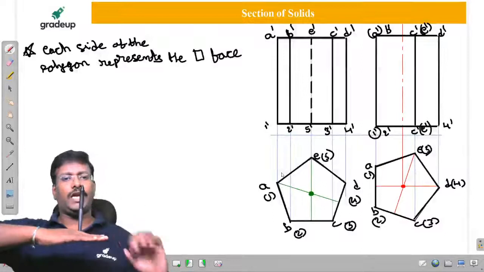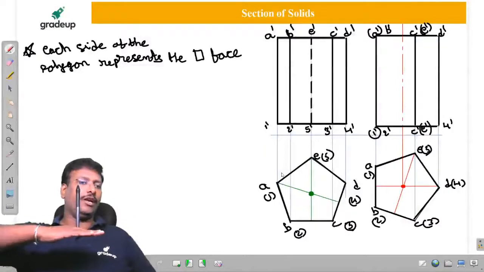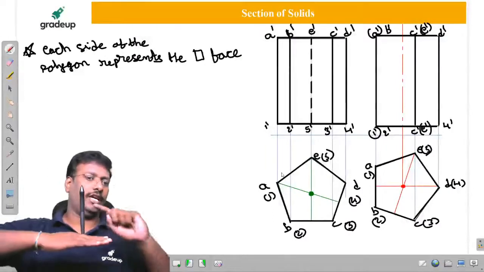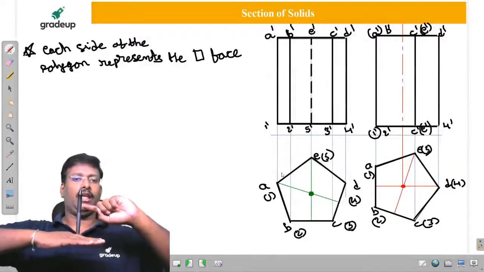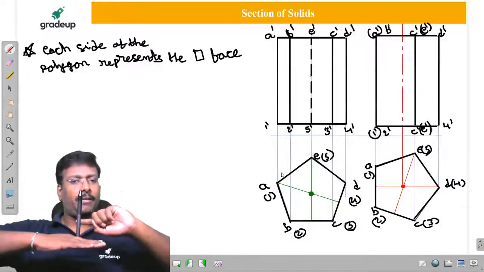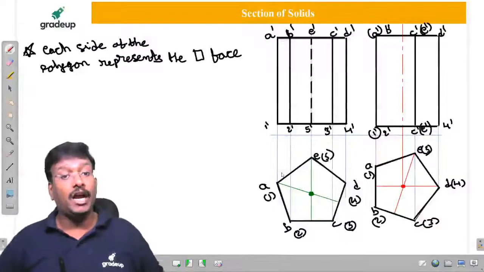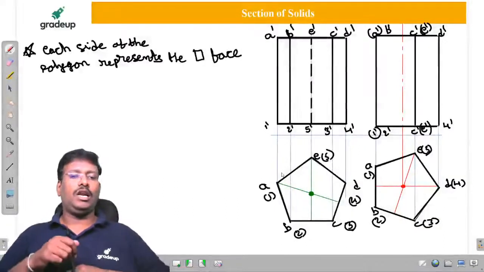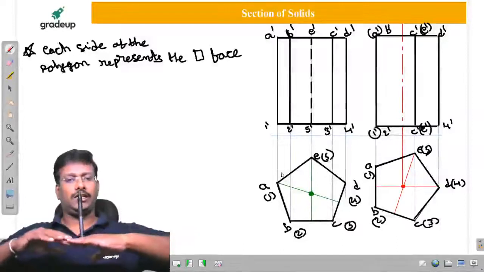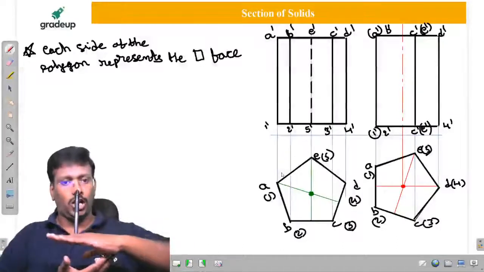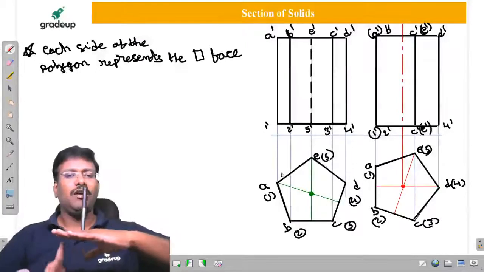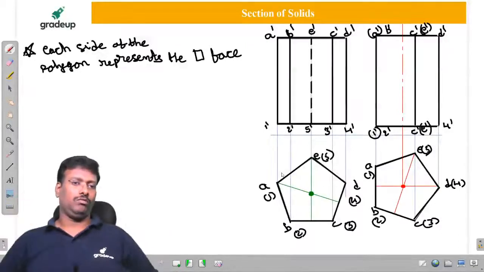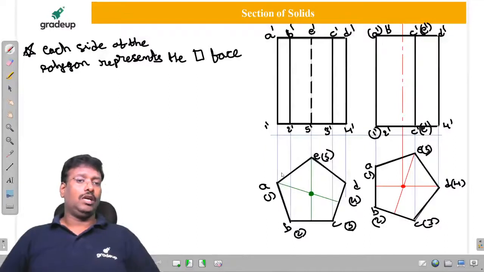Wherever you are going to get it as a line, it is going to be either a rectangle or a triangle. This is the rectangle for prism and cylinder. This is the triangle for pyramid and cone. Now let us consider this is the base. This is going to be a polygon for prism and pyramid. This is a circle for cylinder and cone. Is it clear?